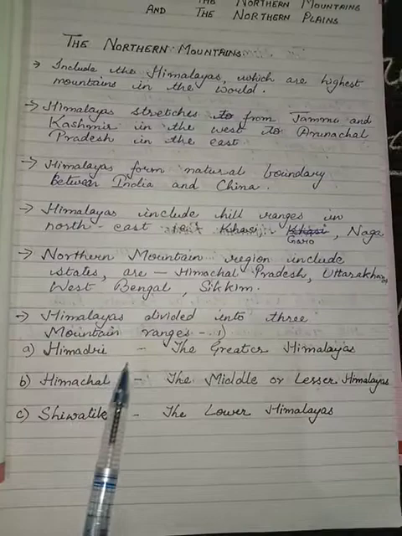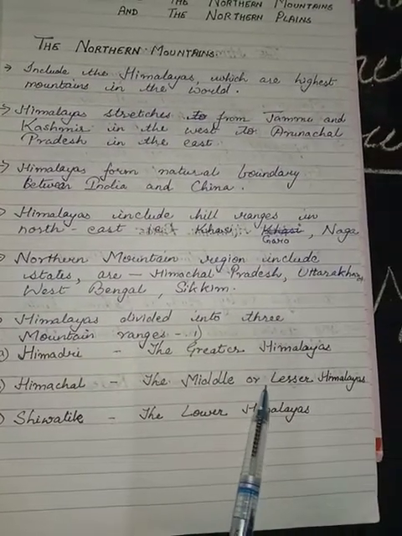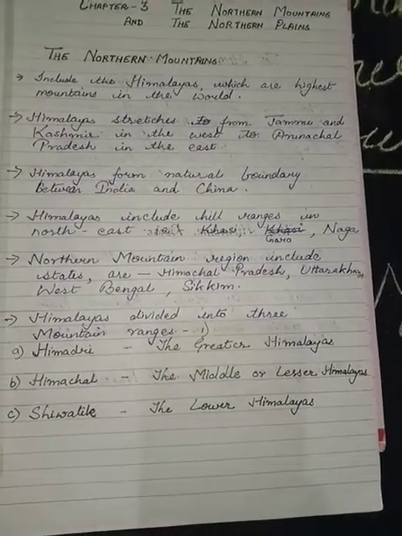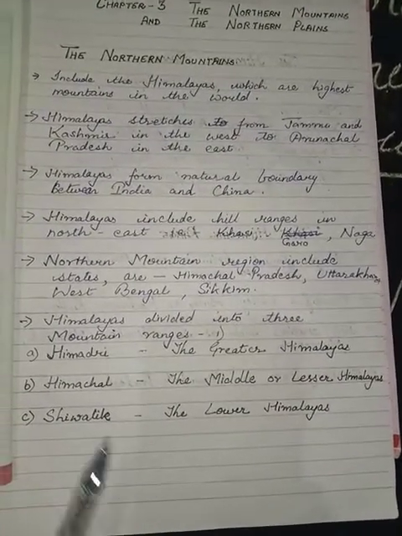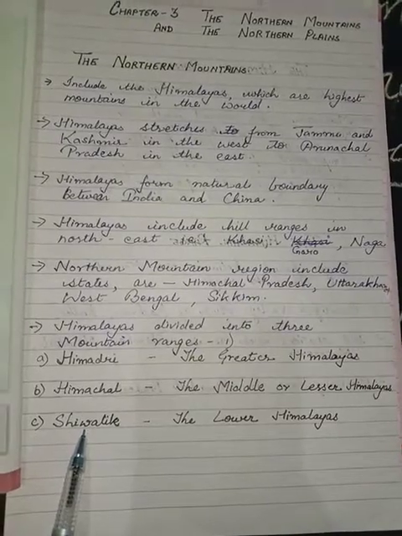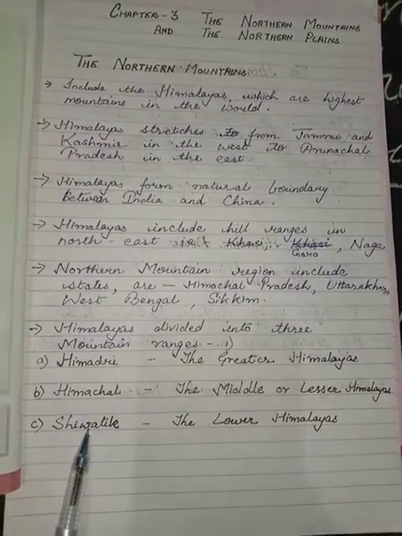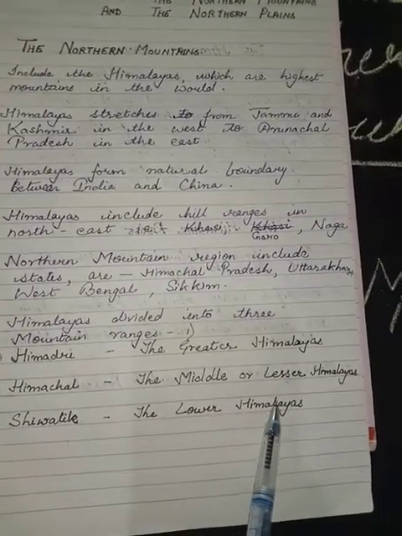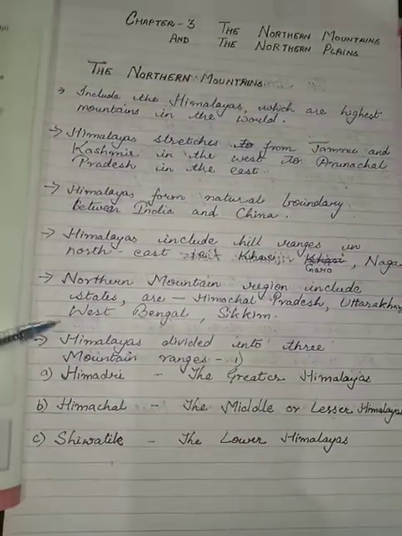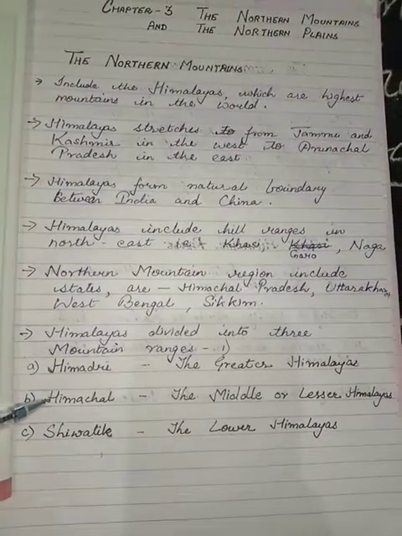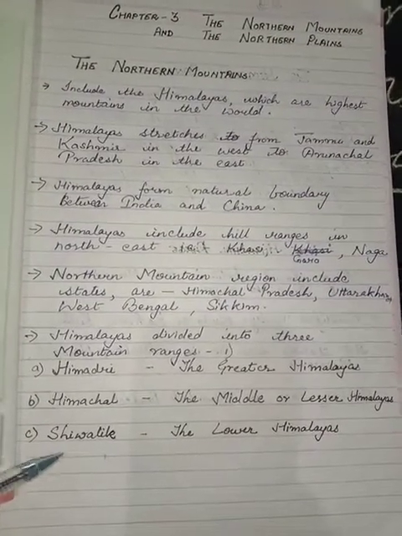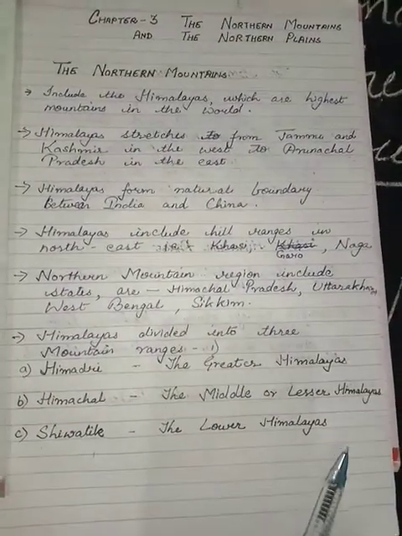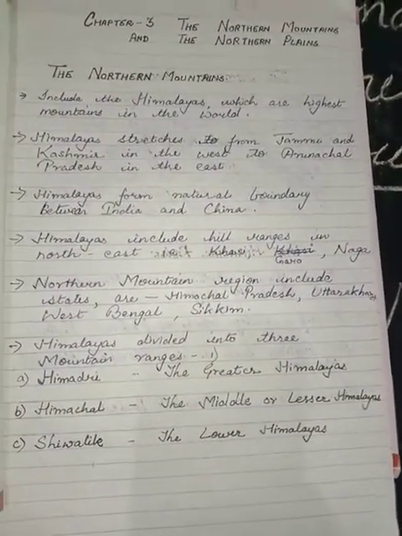Himachal Range, which is also known as the Middle or Lesser Himalayas. Then next we move on to Shivalik, the last range. This Shivalik Range is also known as the Lower Himalayas. First Himadri, second Himachal, third Shivalik. Himadri, Greater Himalayas; Himachal, the Middle or Lesser Himalayas; Shivalik, the Lower Himalayas.